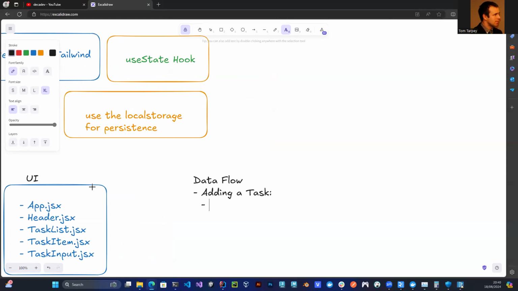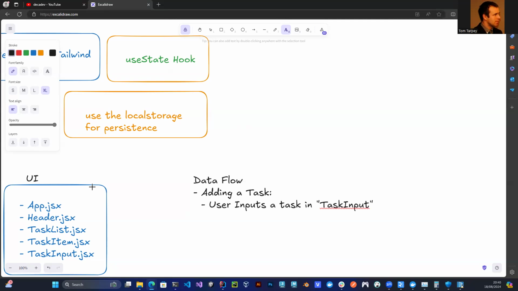Let's say they do it inside, what component do they use? Let's say task input. Yeah, so they're going to put it inside task input. Then what are they going to do?